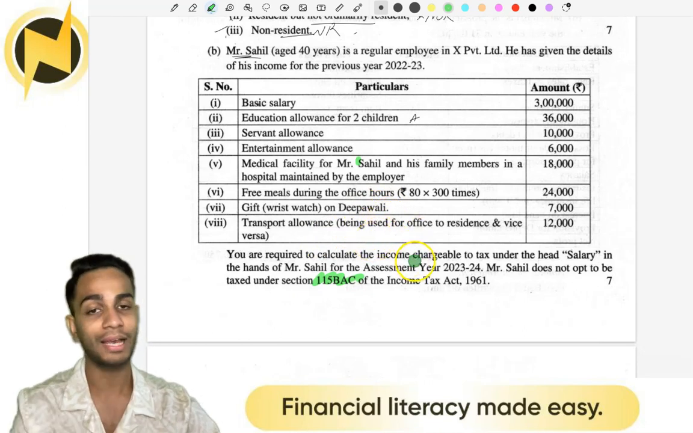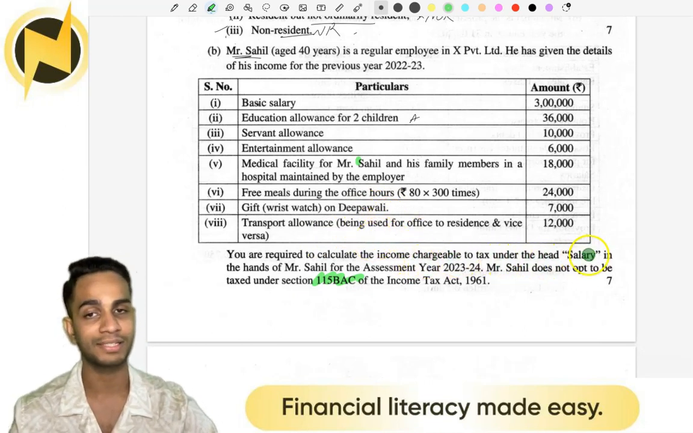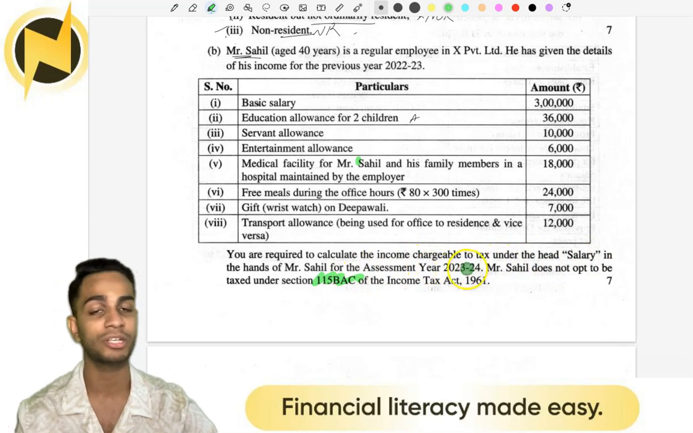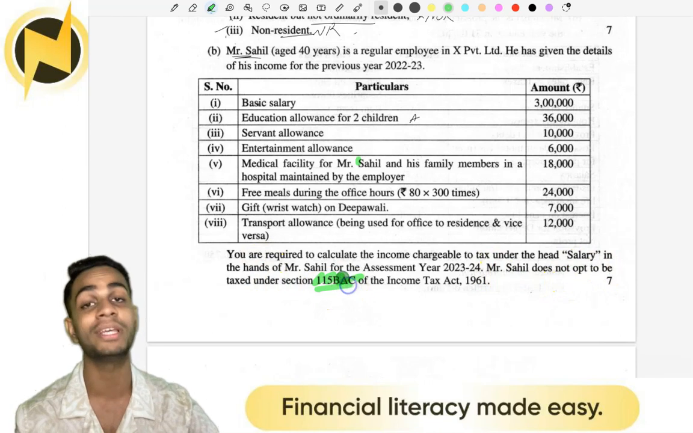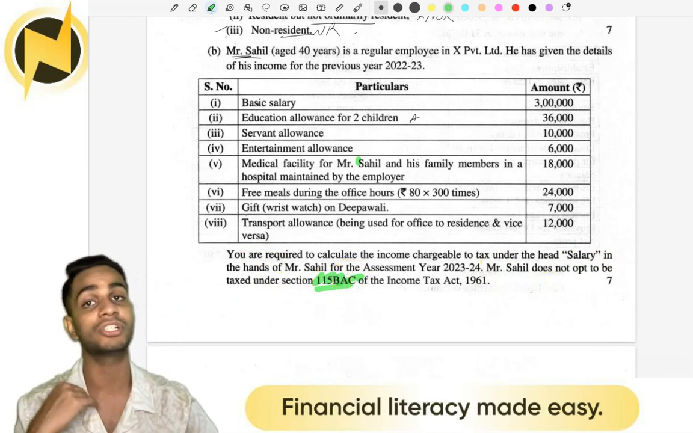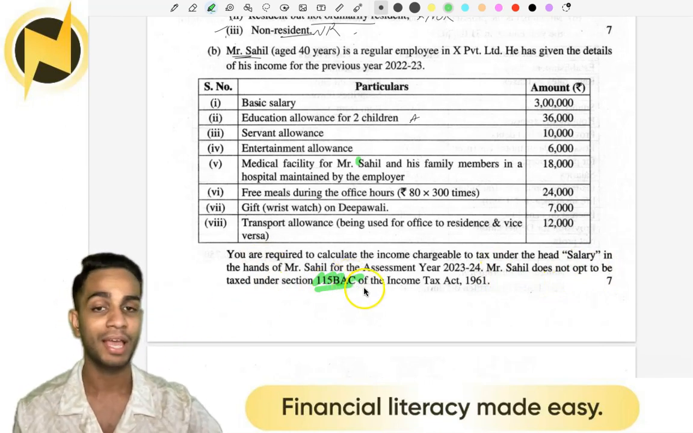You are required to calculate the income chargeable to tax under the head salary in the hands of Mr. Sahil for the assessment year 23-24. Mr. Sahil does not opt to be taxed under section 115. So he does not want 115 BAC. He wishes to take the old provisions of the Income Tax Act.